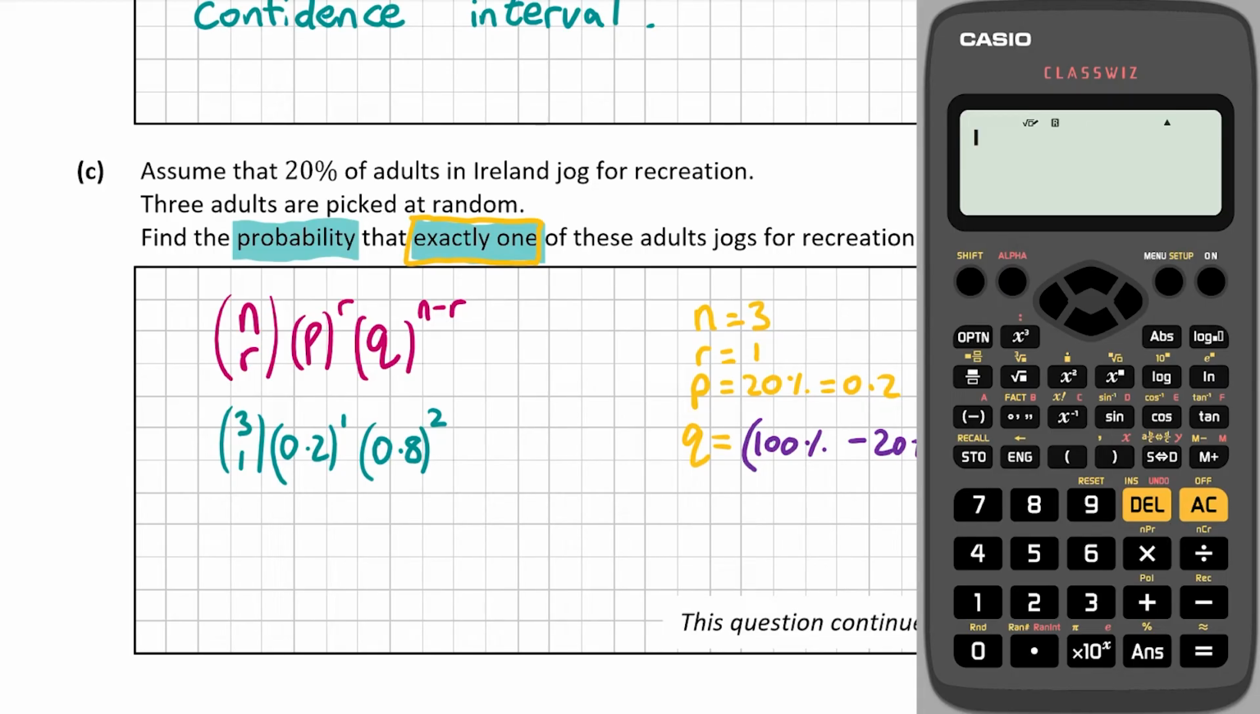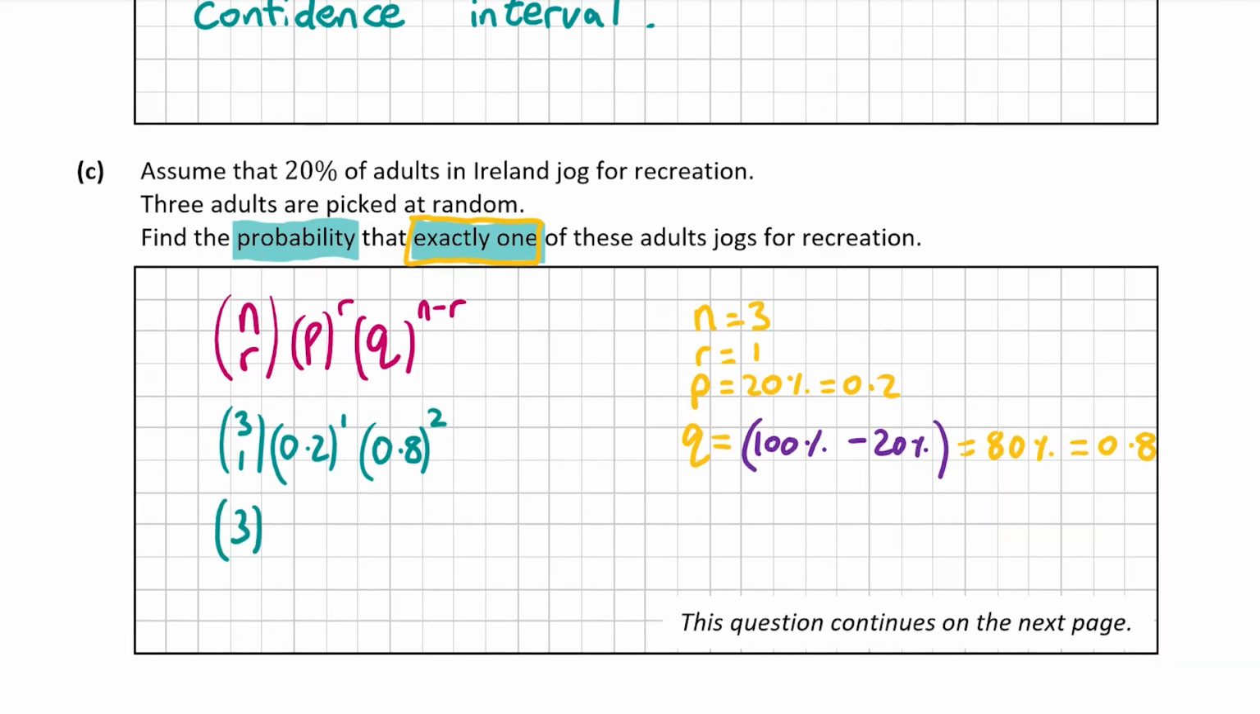So first of all click 3, then click shift, then click the divide button, and the divide button has nCr written in yellow above it, and the C there stands for choose. So let's click that, and then type in your 1. So you should have 3C1, and click equals, and you get 3. So therefore 3 choose 1 is equal to 3,